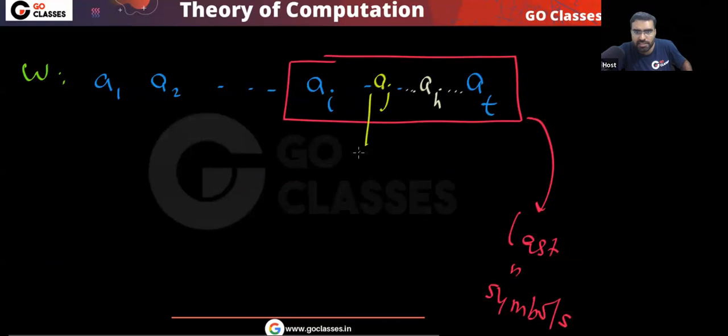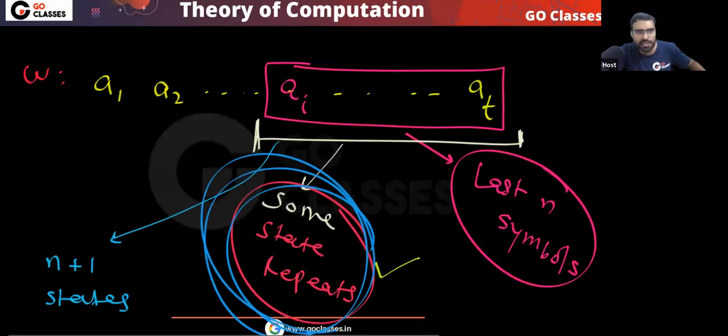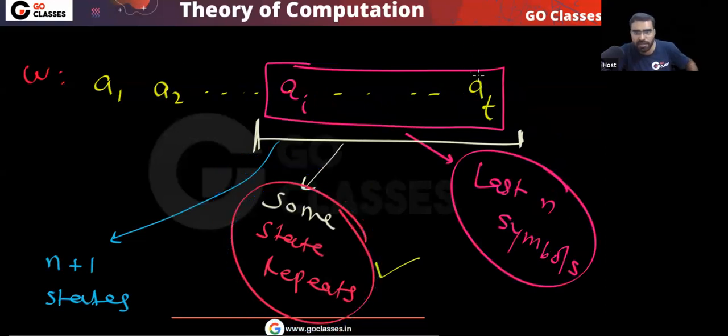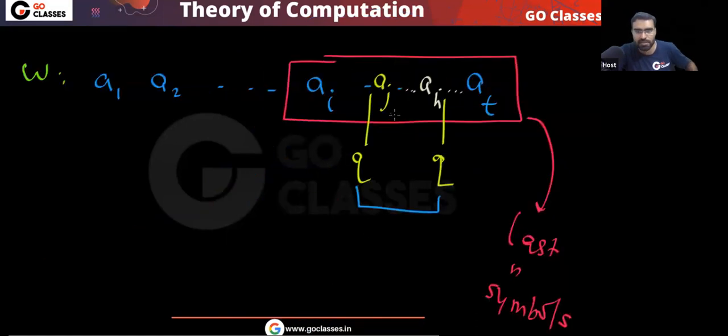So let's assume that state is repeating from here to here. Because some state will repeat, that is a guarantee. You already know that some state will repeat in the last n symbols. So let's assume the repetition is happening here.